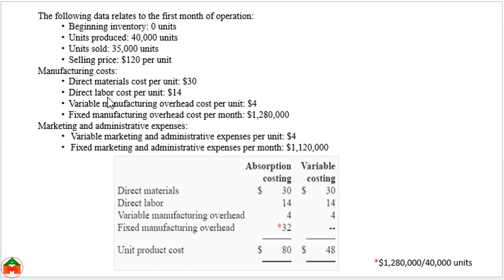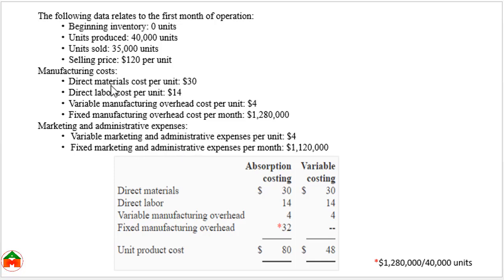For your better understanding, I have shown some imaginary data. Here you can see these are the manufacturing costs and these two are the non-manufacturing costs: marketing and administrative expense. Marketing cost is also known as selling expense. So this selling and administrative expense are not considered in product cost. In both variable costing and absorption costing, the selling or marketing and administrative expense are shown as a period cost and directly presented in the income statement. But the main concern is manufacturing cost.